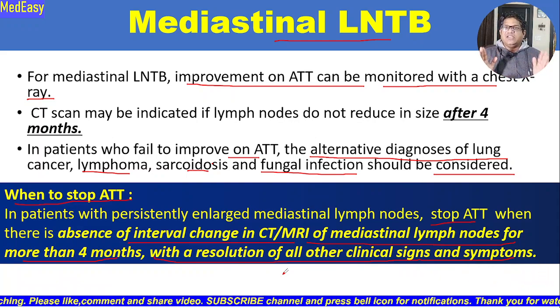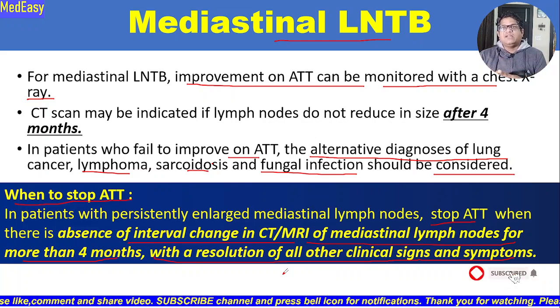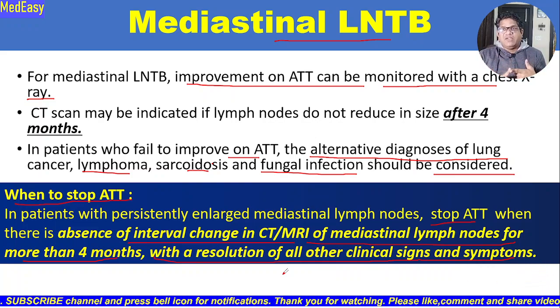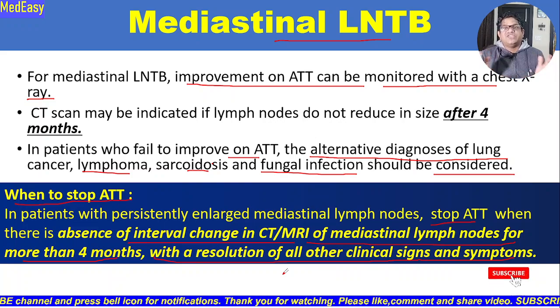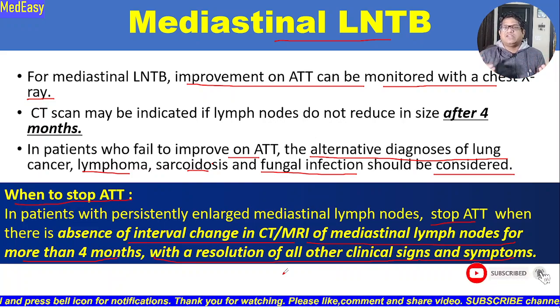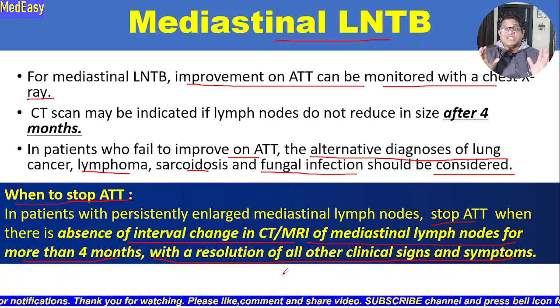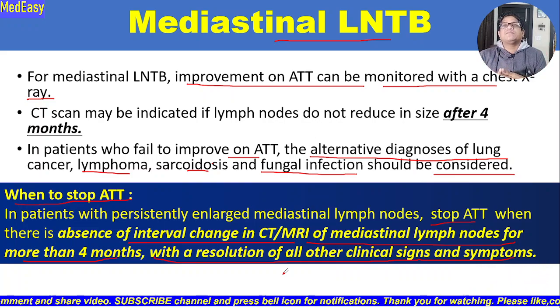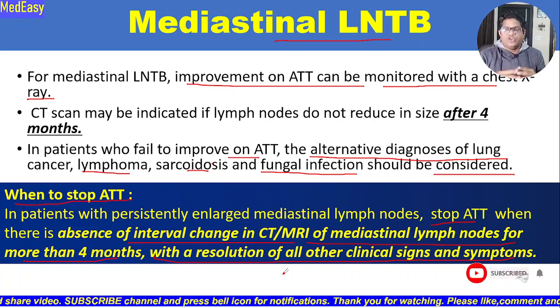There is no change in the 4-month follow-up scan, and there should also be resolution of the clinical signs and symptoms. The patient should have gained weight; his anorexia, asthenia, and general health must have improved, and the weight loss that was there initially in the disease progression, he must have gained back. So his symptoms and signs must be resolved along with no interval change. Maybe the lymph node size is not changing in the interval of 4 months. In that situation, we can stop the anti-tubercular treatment in case of mediastinal lymphadenopathy.